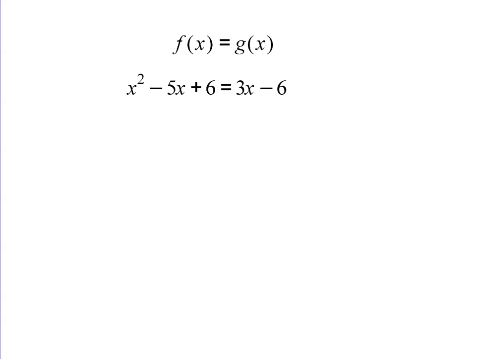So here we're going to solve the systems algebraically, and that's when we set the equations equal to each other. We want to find when the functions are equal to each other because that's when they intersect. So the two functions will reach that same function value at that x value. In this case, we have a parabola x squared minus 5x plus 6, which is f of x, and I'll highlight that.